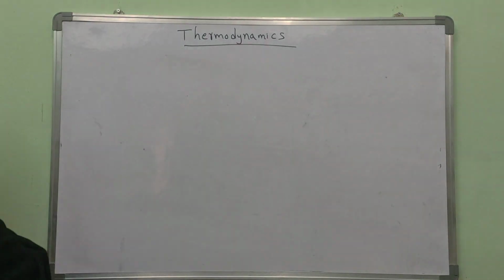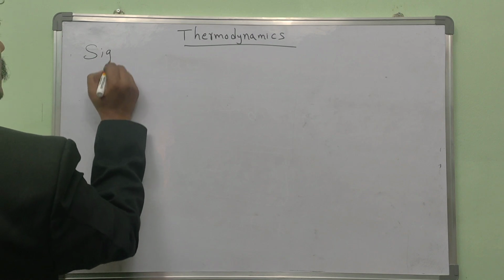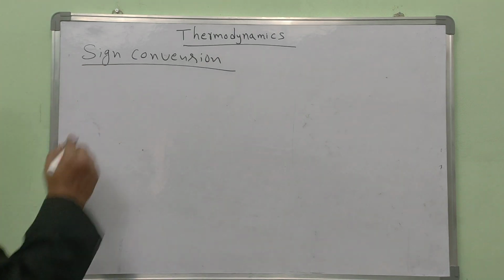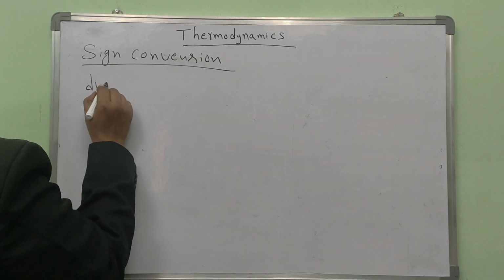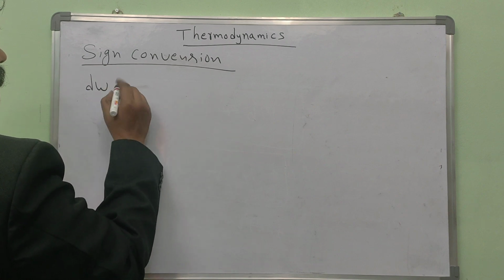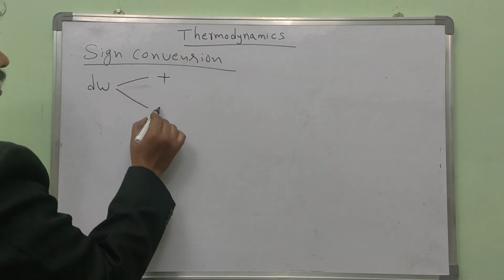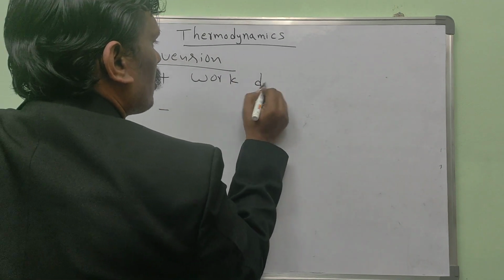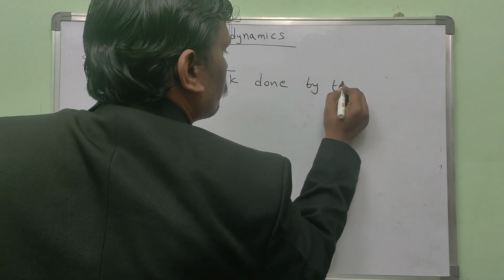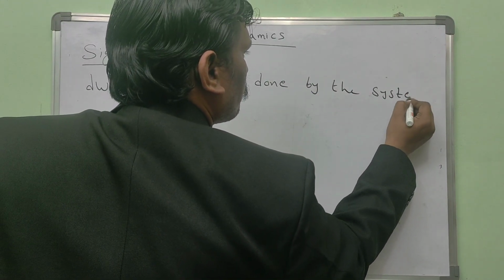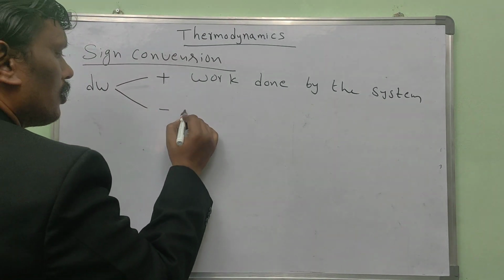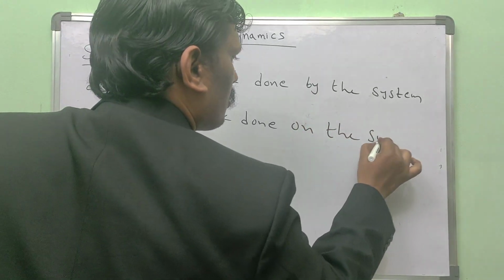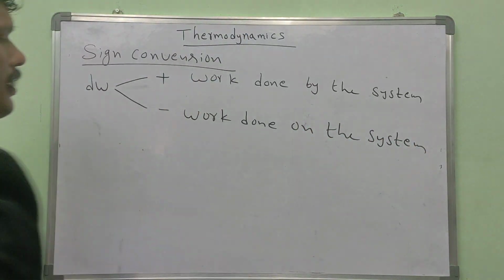Now the sign convention. Work done can be positive or negative, anything is possible. If work is done by the system, work is positive; if work is done on the system, work is negative.